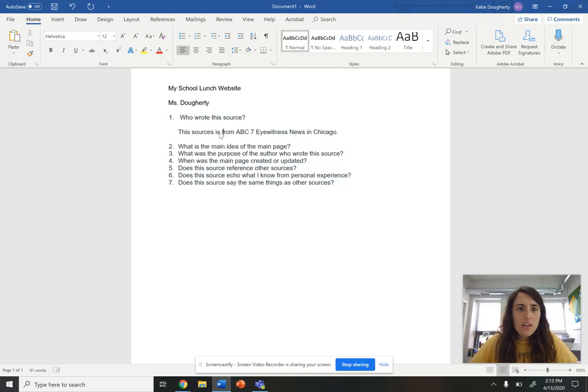Always make sure we double check. This is telling me exactly where it is, what station it is. I understand that it's from where I'm from. So all of these things are helpful. Writing it in a full sentence is going to help give me as much information as possible.